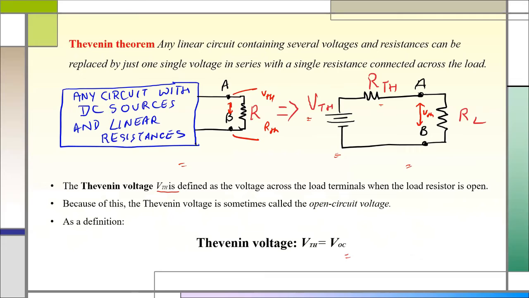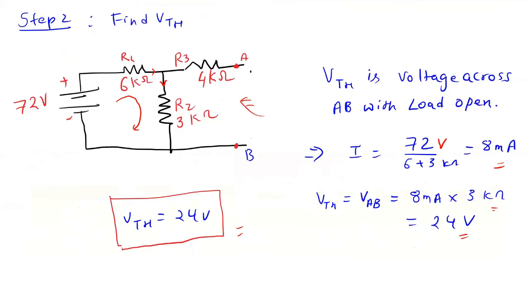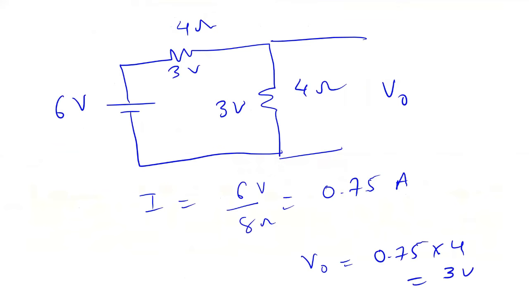Only thing is, you have to know the equivalent voltage and the equivalent resistance across the points AB with the load removed, and then you replace them with a single voltage source and single resistance in series with the load. So that forms my Thevenin theorem. If you try more problems, it will be more clear. If it is not clear, we will again discuss. So we will move to the next topic. Okay, we have done this.